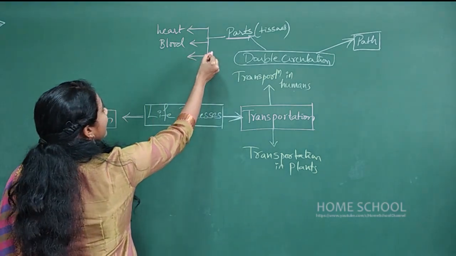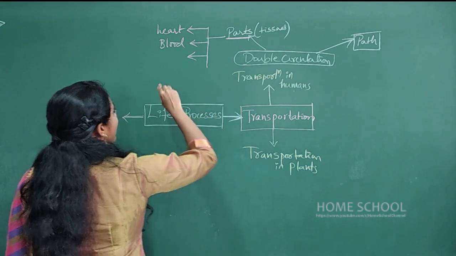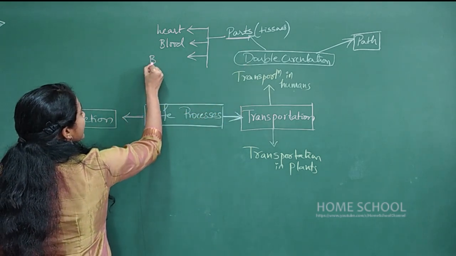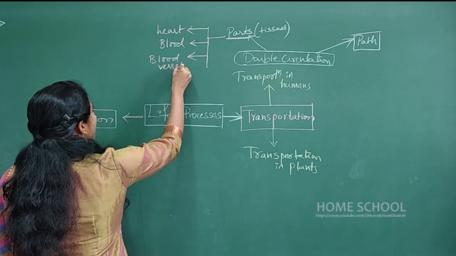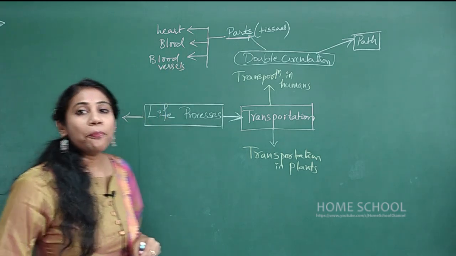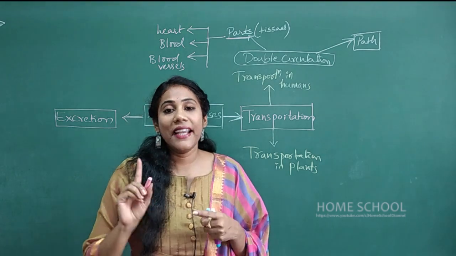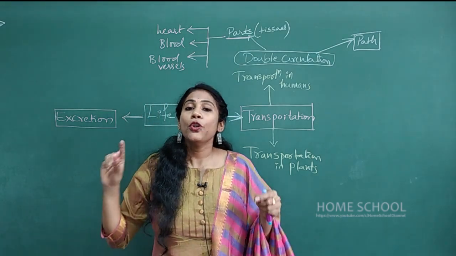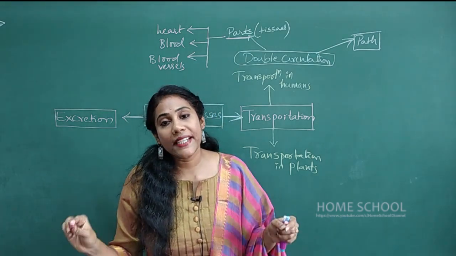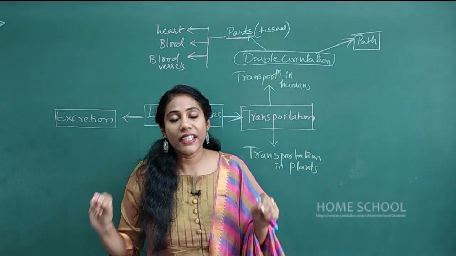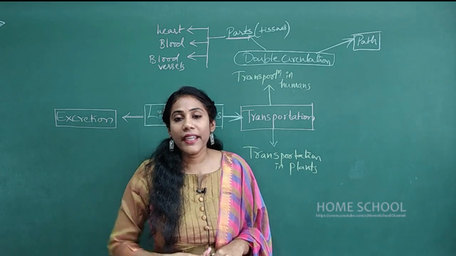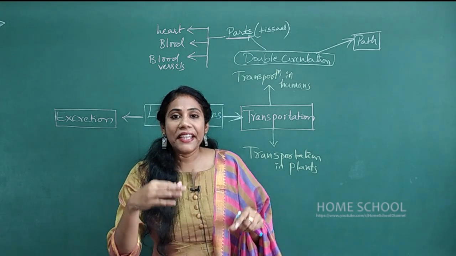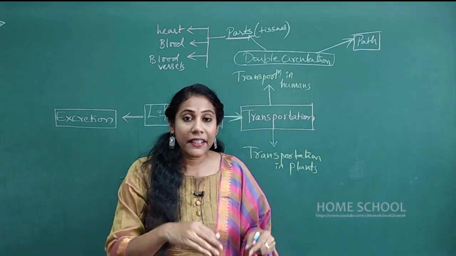And the other tissue in the circulatory system is the blood vessels. So you must know about the blood vessels. What are the two types of blood vessels here? Veins and arteries. The difference between veins and arteries is a very, very important question that you have to concentrate on. Veins actually carry deoxygenated blood.